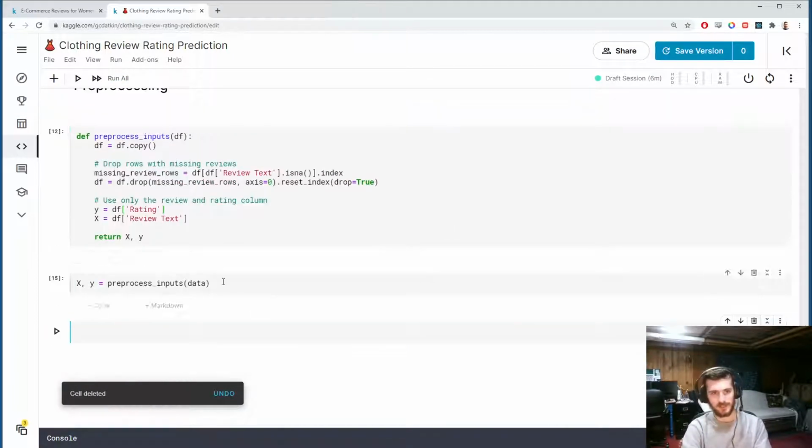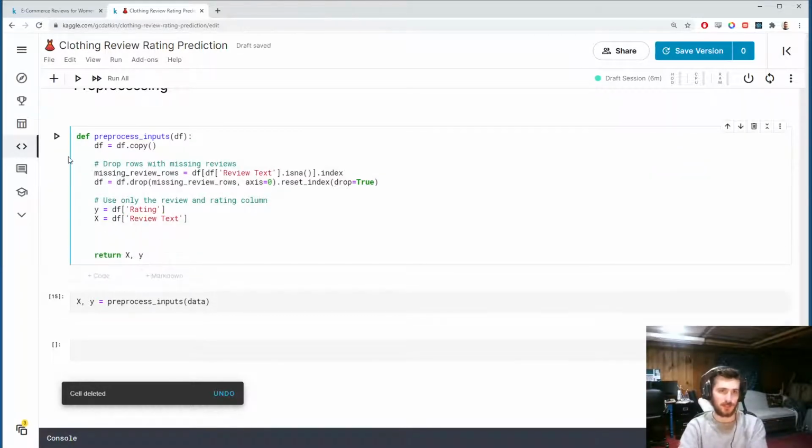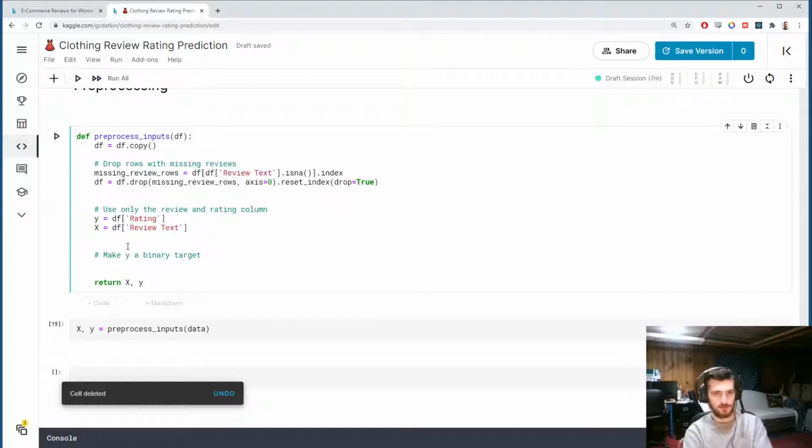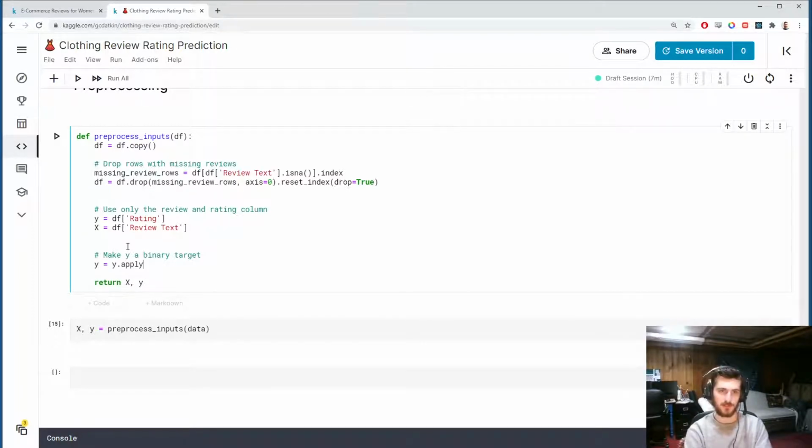I guess what's next is we should format y properly. So I'm going to put extra space here. And y is going to be, like I said, a binary column. So let's make y a binary target. For this, we can take y and apply a function to it with the pandas apply function.